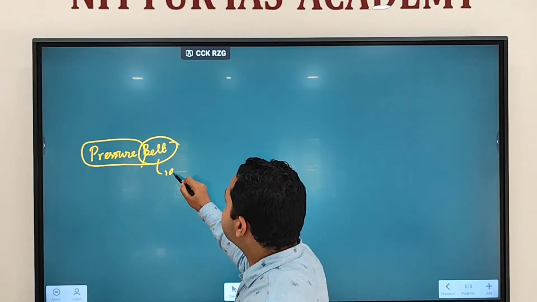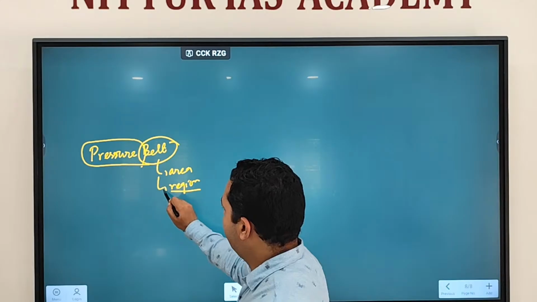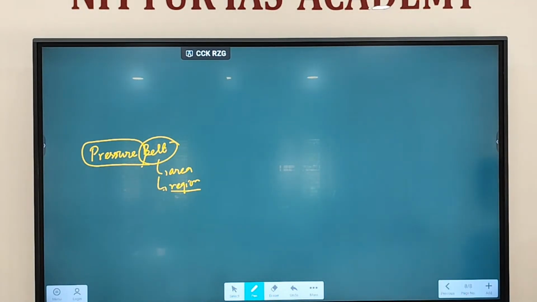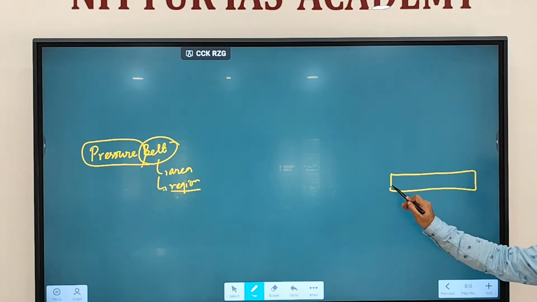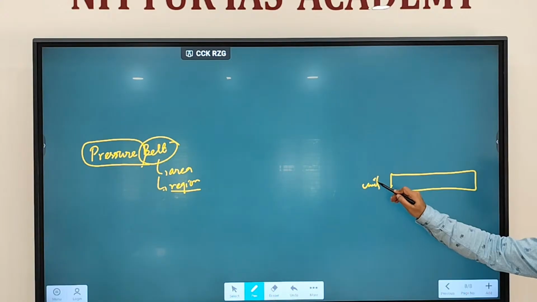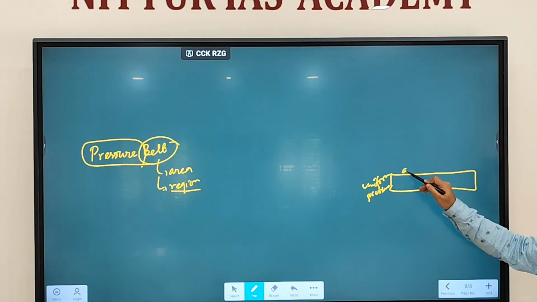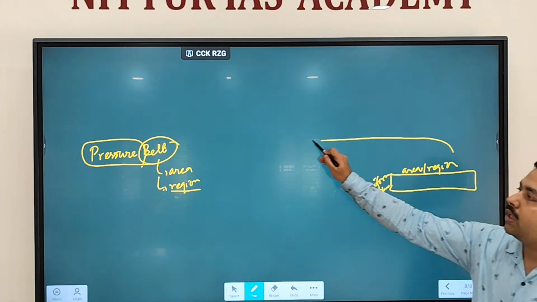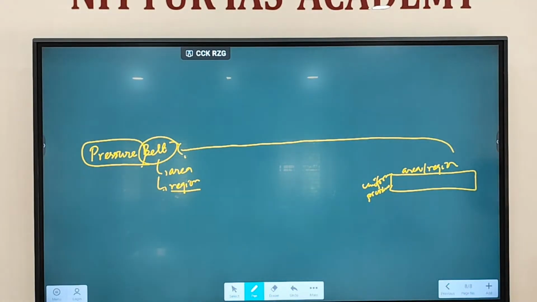This belt means an area or a region. That is called a belt. So when we are talking about uniform pressure over any area or region, this is called a pressure belt.